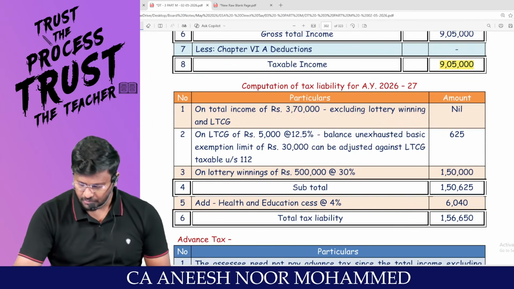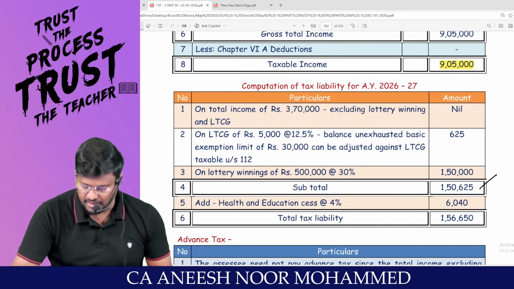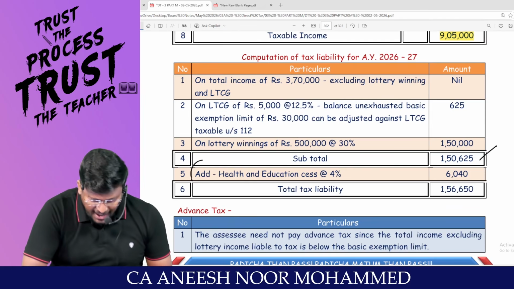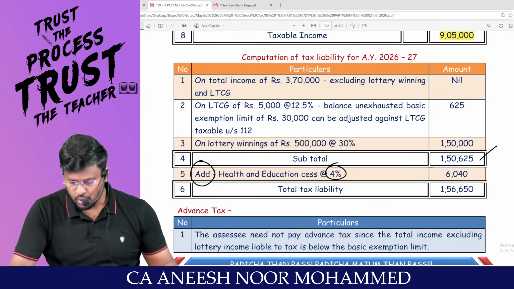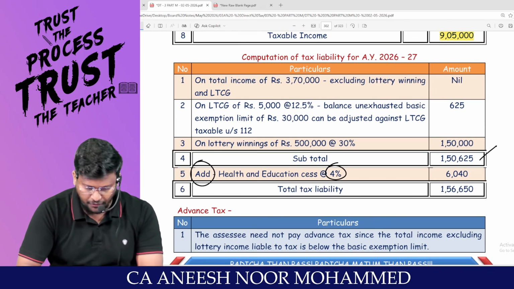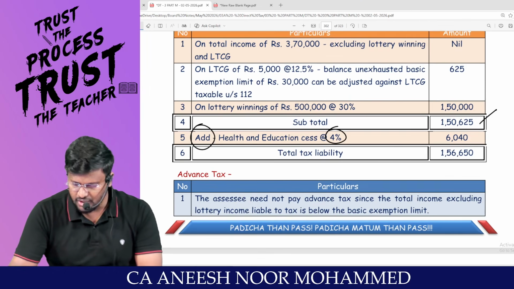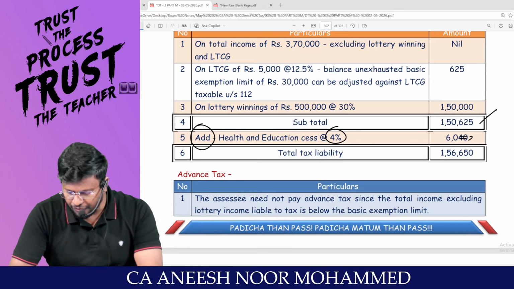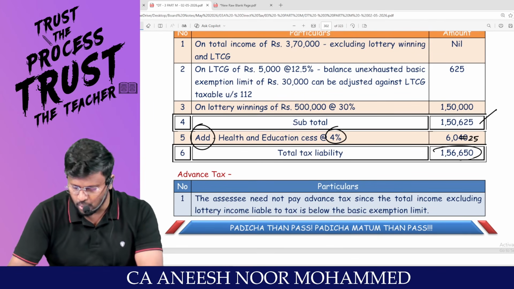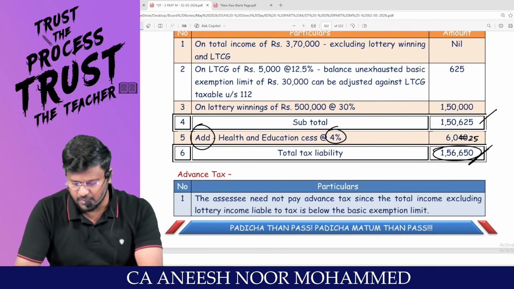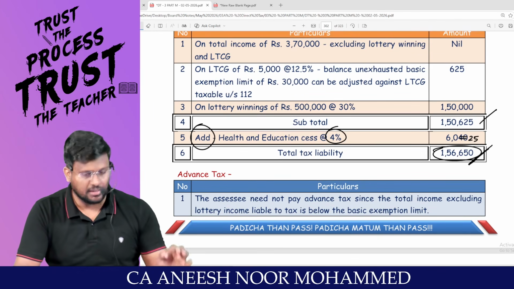Can we check, sir? 1,50,625. Add health and education cess at the rate of 4%. So 1,50,625 into 4% comes to 6,025. Am I right, sir? So 1,50,625 plus 6,025 comes to 1,56,650 is the total tax liability.